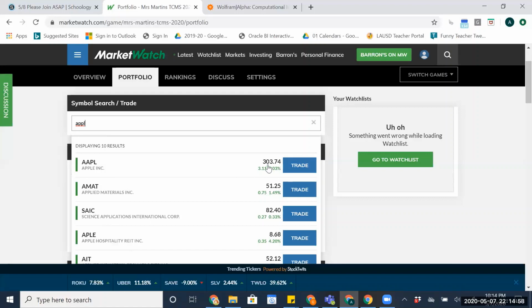And notice that Apple Inc. shares are $300 a share. That's a pretty expensive share there. We'll compare some in a minute. But you know, I have faith in Apple products. They're always coming out with something new.